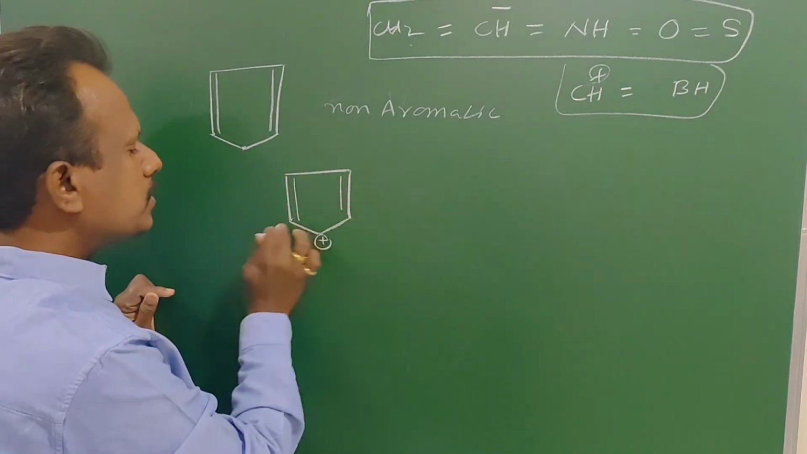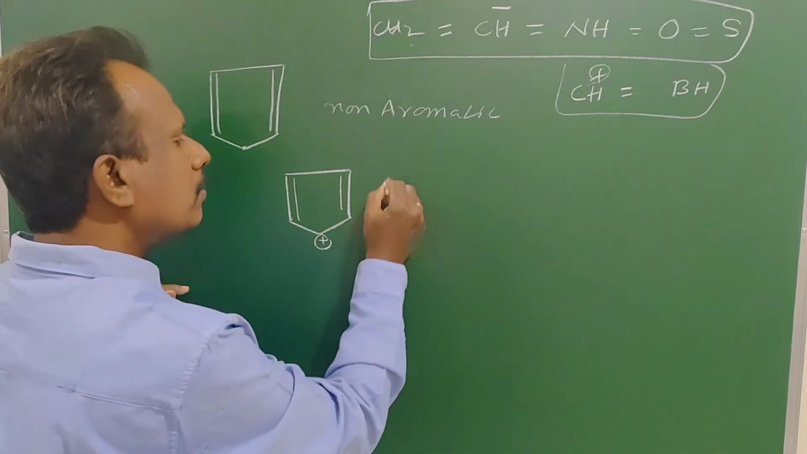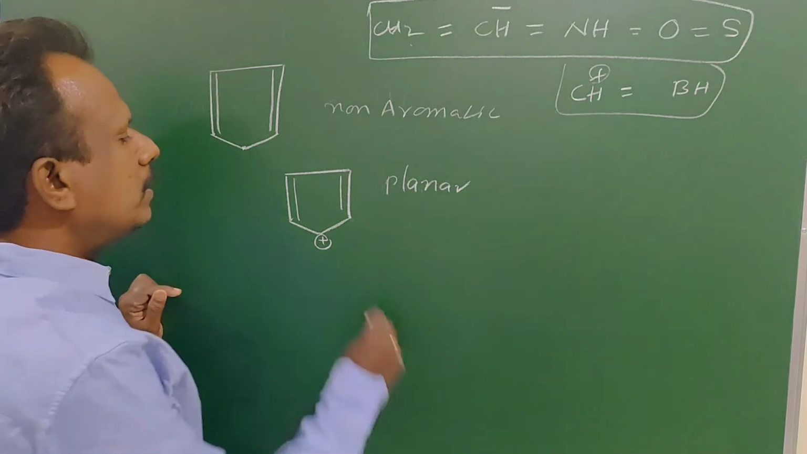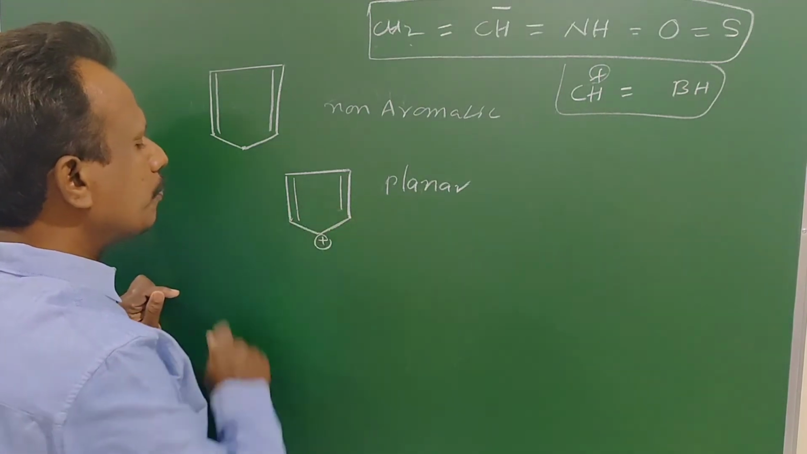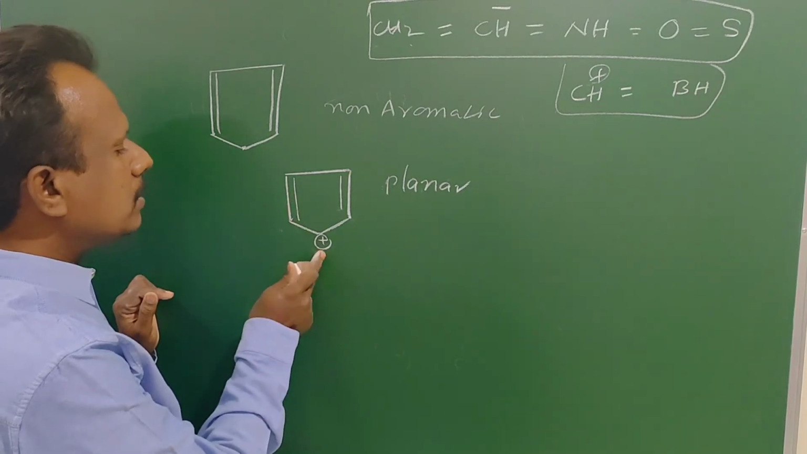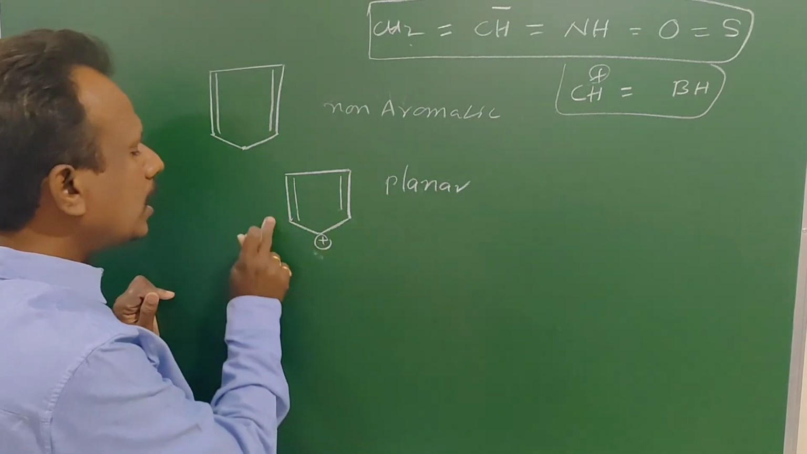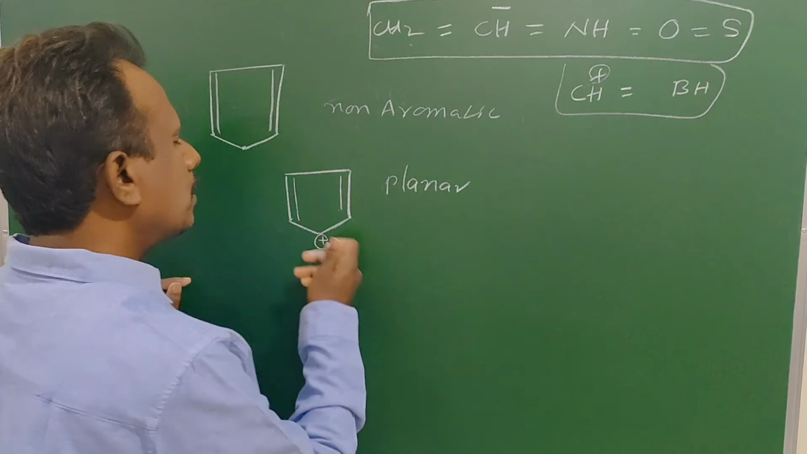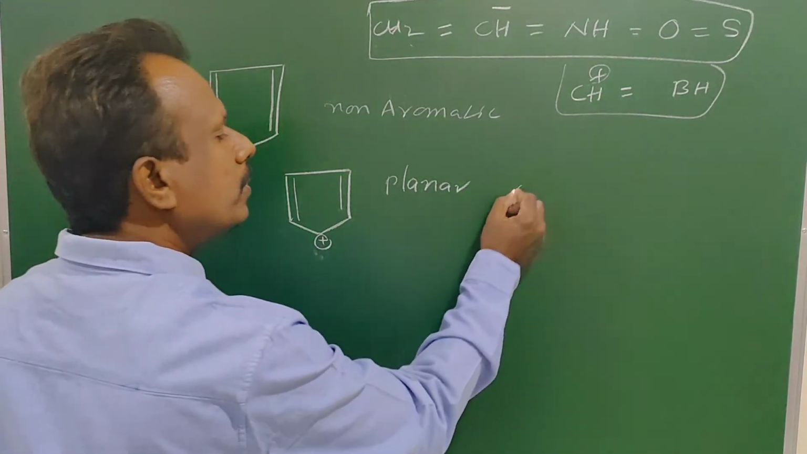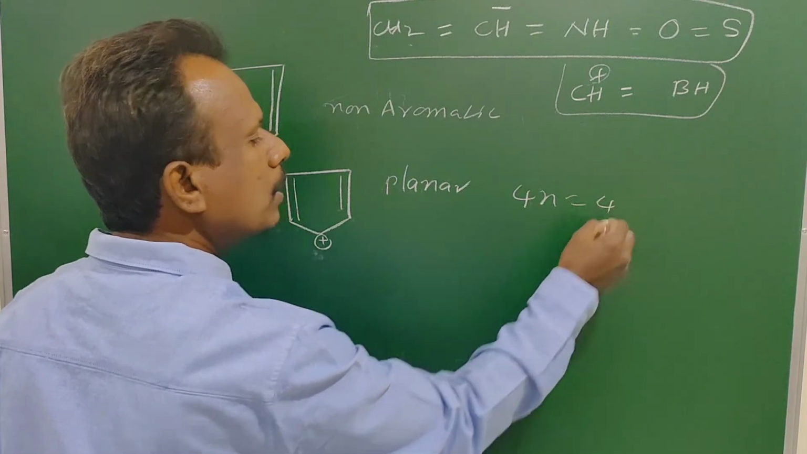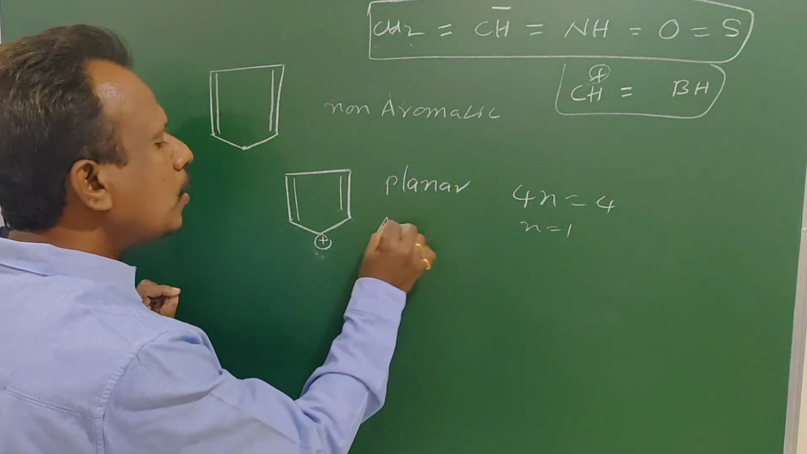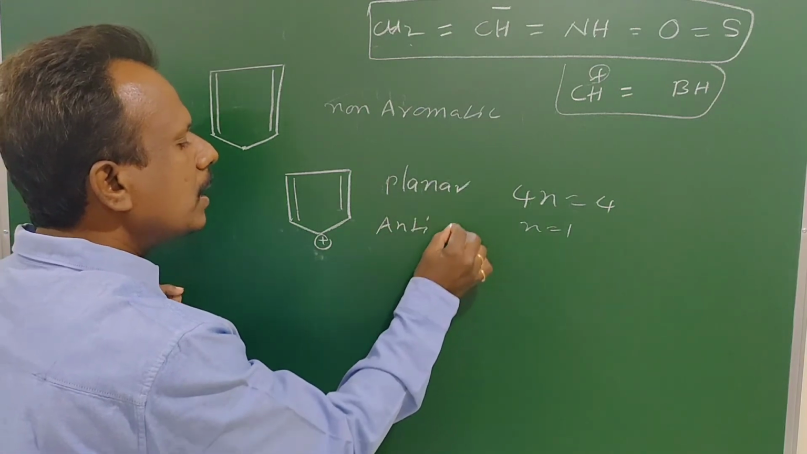All carbon atoms are sp2, so it is planar. The number of delocalized electrons is 4. This charge is present in delocalization: double bond, single bond, plus charge. So the number of delocalized electrons is equal to 4, which satisfies 4n, where n is equal to 1. It is anti-aromatic.